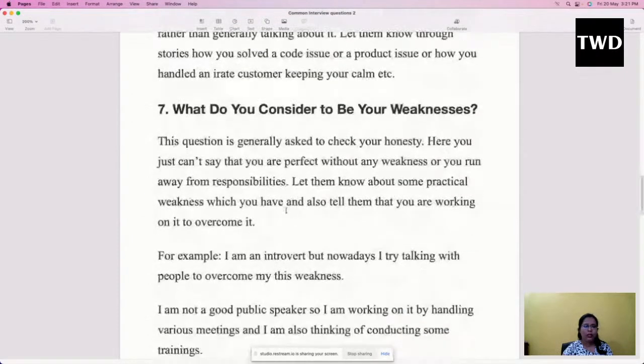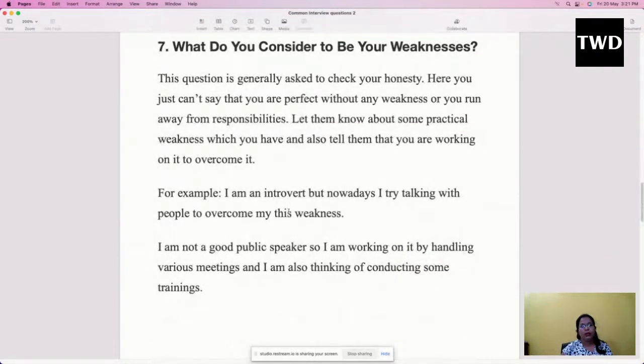Then, what do you consider to be your weaknesses? As I already told you, some people feel that we should not share our weaknesses. We all have lots of weaknesses, and there is nobody in this world who doesn't have any kind of weakness. If you don't want to show the whole list, tell them at least one or two of your weaknesses. This question is generally asked to check your honesty. These types of questions are asked to check your honesty.